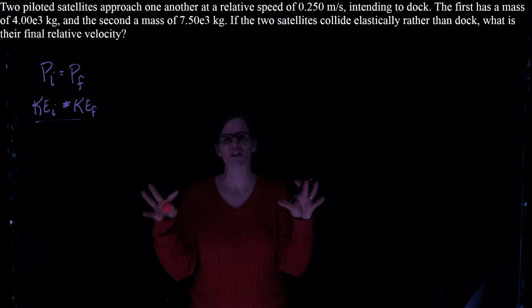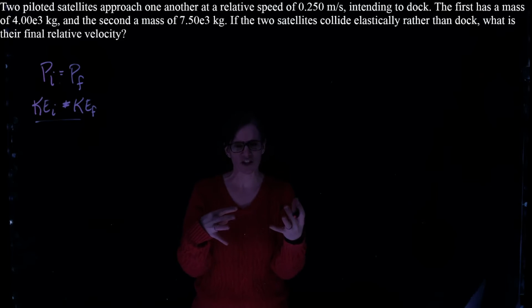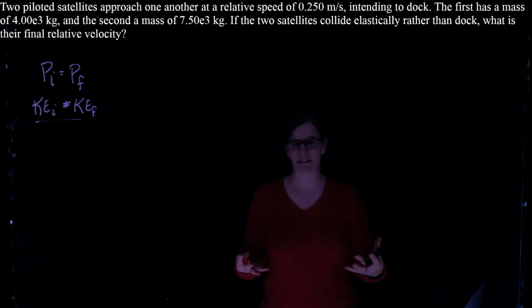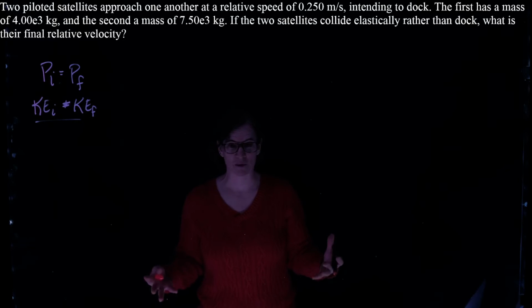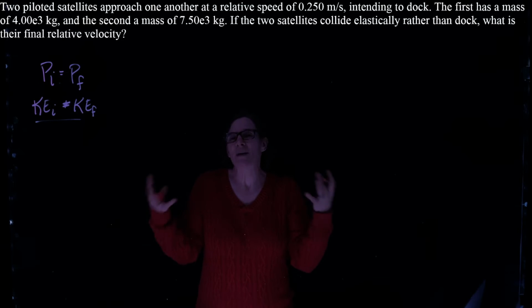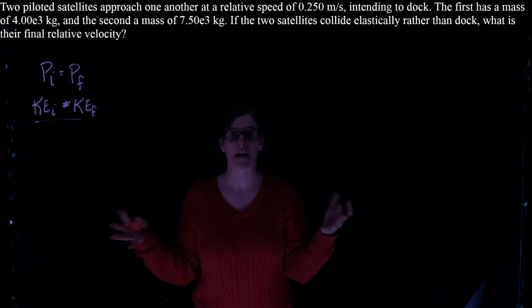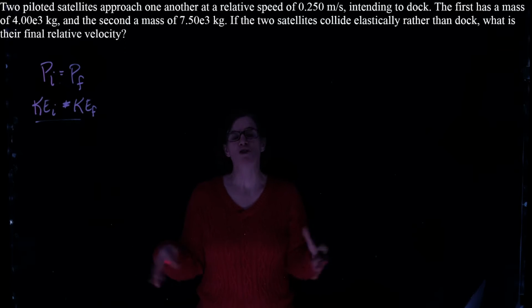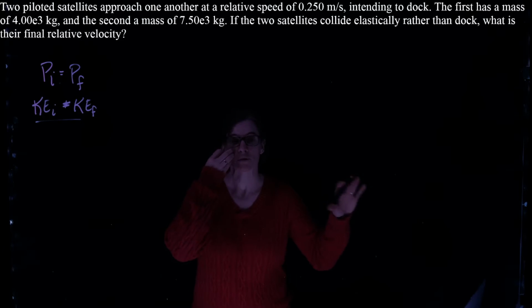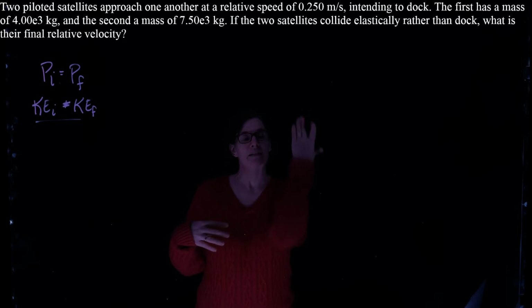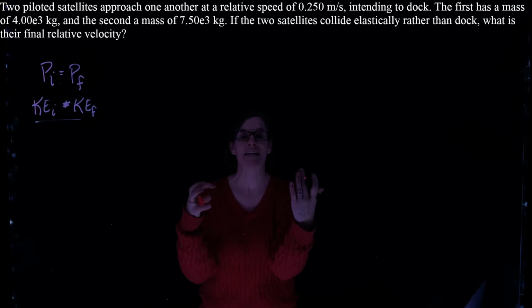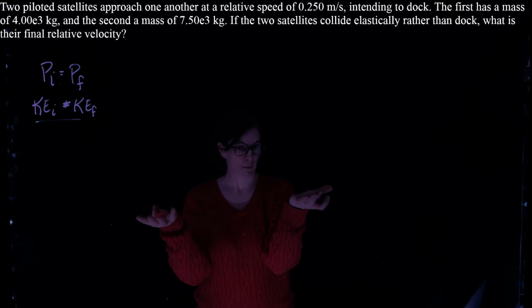Let's first imagine what our initial condition and our final condition are. It's not as clear, because it says the relative speed of the two satellites is 0.25 meters per second. That means they could both be moving, or one could be moving relative to the other. We have to make an assumption, a model, in order to solve this problem. Since the relative speed is 0.25 meters per second, to the right, positive, let's say satellite 2 is stationary and satellite 1 is moving towards it at 0.25 meters per second. That would give a relative speed.